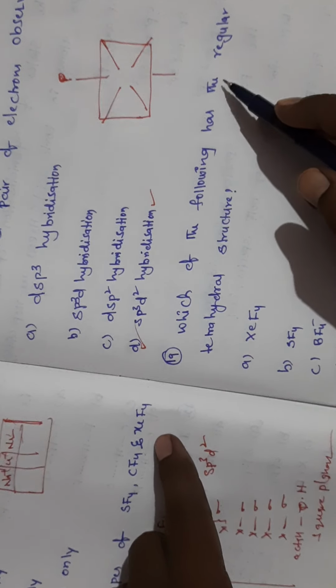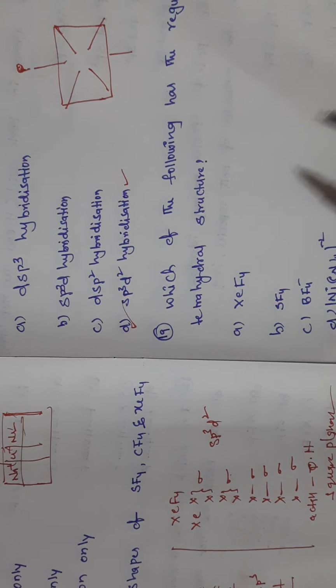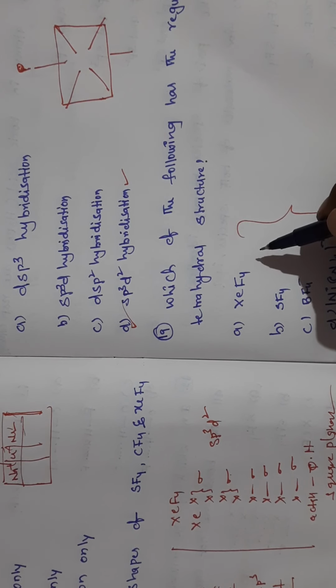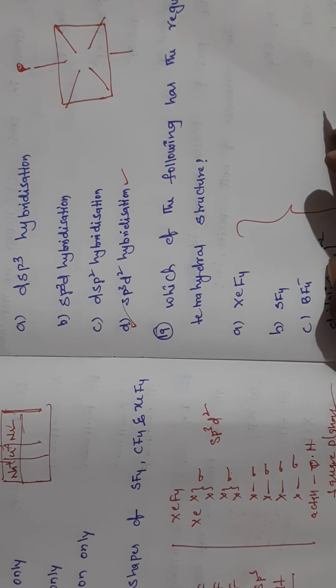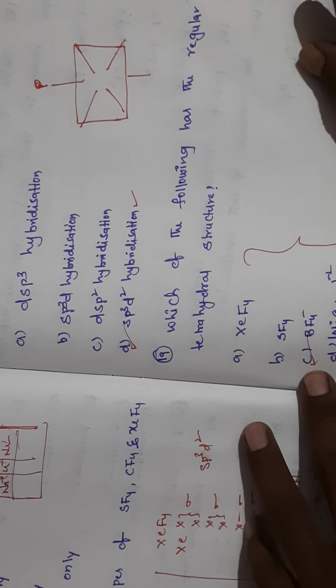Which of the following has regular tetrahedral structure? For this also we have to follow the same shortcut method for hybridization, and by using that formula we can predict very easily. So this is the answer in this case. Why?